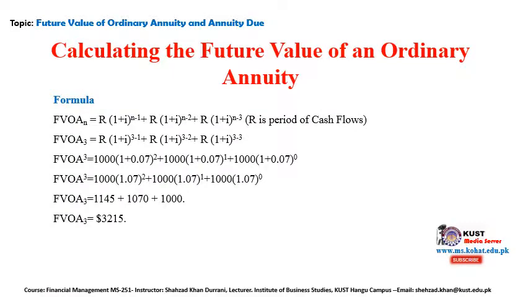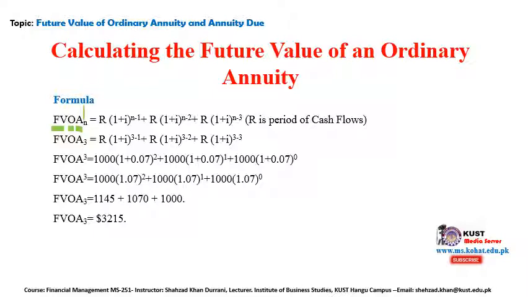Now we will explain with an example and a formula how to calculate the future value of an ordinary annuity. In the formula, FV stands for future value, O stands for ordinary, A stands for annuity, and n represents the number of years we have.